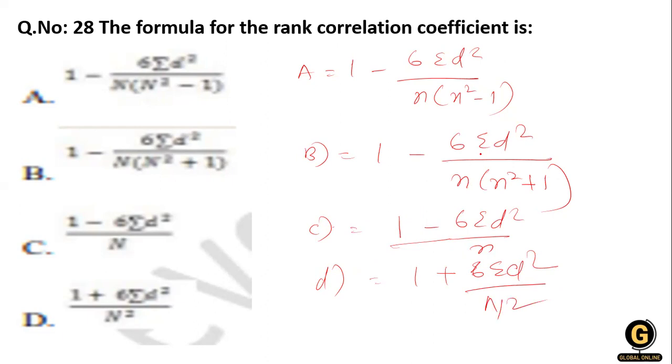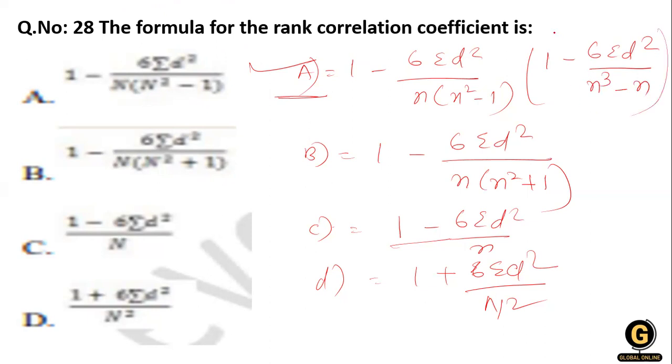So what will be the right formula for the rank correlation? You have to write all the formulas on one page and keep it in the place where you study, so you can learn the formulas very easily. So option A is right over here. You can also write this formula like this: 1 minus 6 summation of d square divided by n cube minus n.